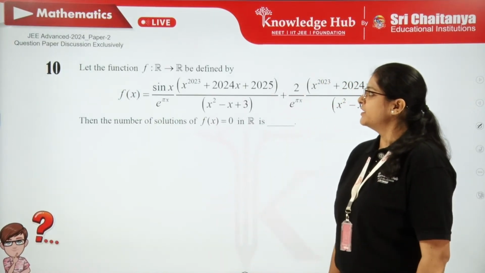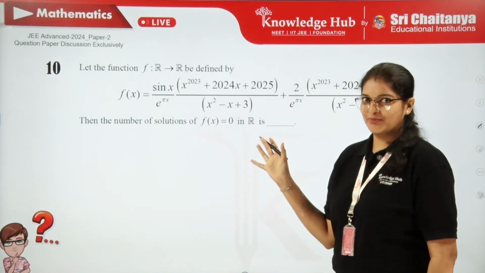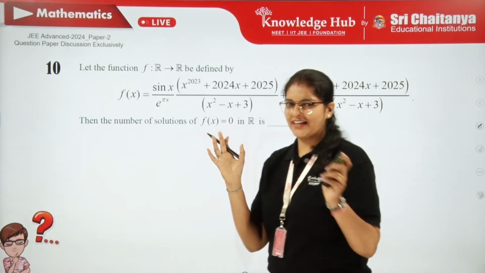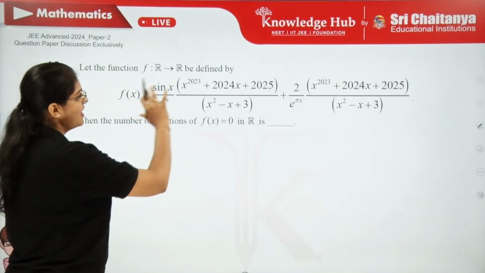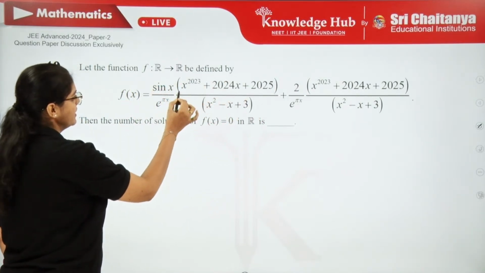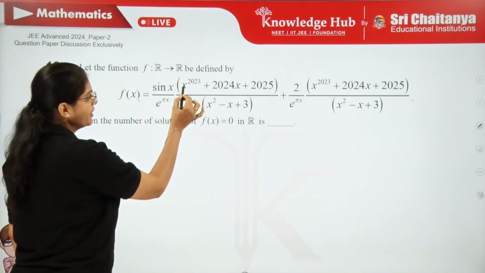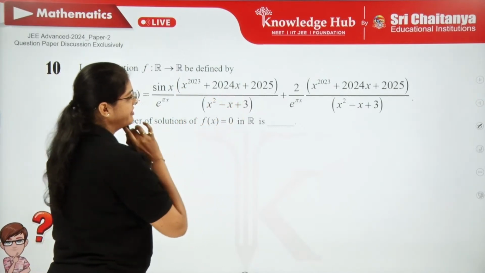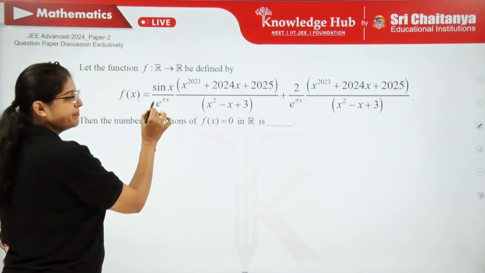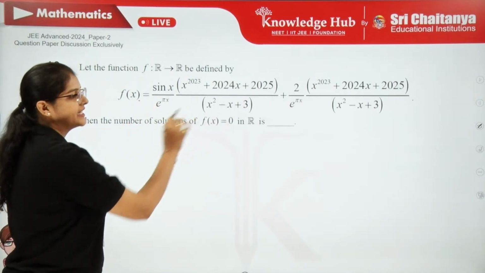So the 10th one. The question seems so big, so let's try to decode or compress this question. So how can we compress this question? So f of x, observe clearly, in detail. f of x is sin x into (x power 2023 plus 2024x plus 2025) whole divided by e power pi x, x square minus x plus 3.